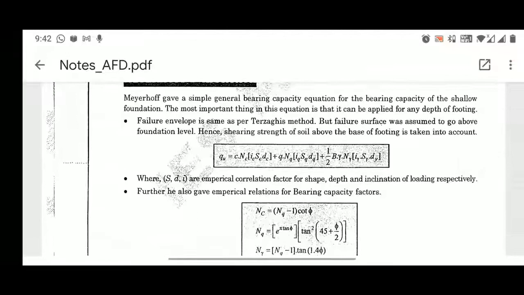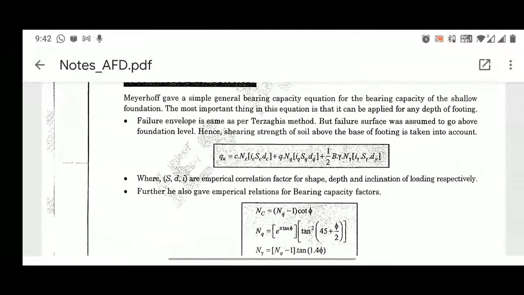In Terzaghi, we saw that the soil lying above the foundation level does not provide any stability, so we ignore or neglect it. That's why we consider the footing to be at the ground surface.